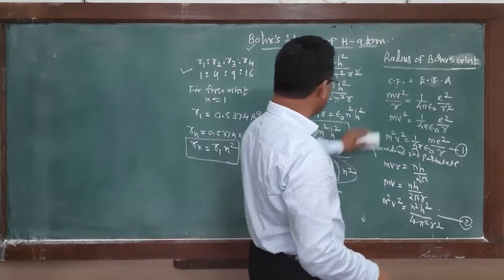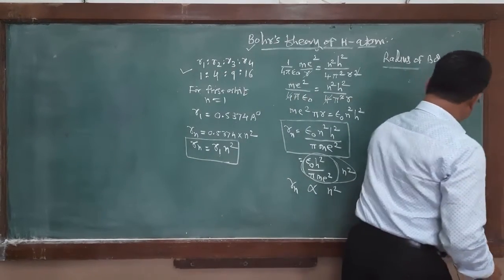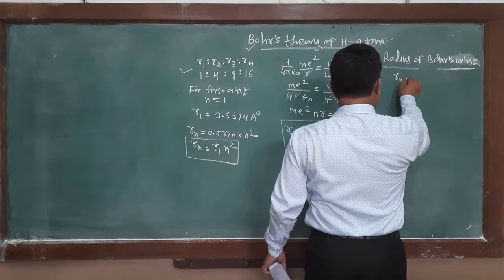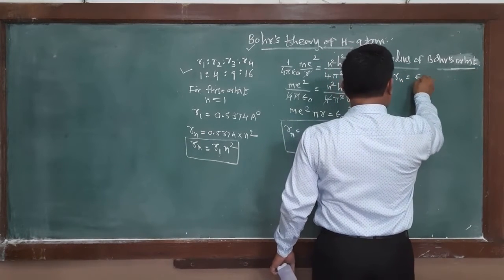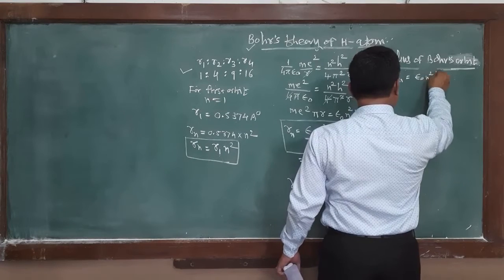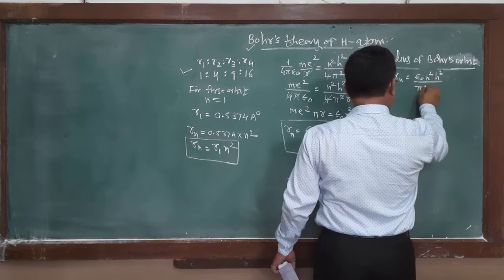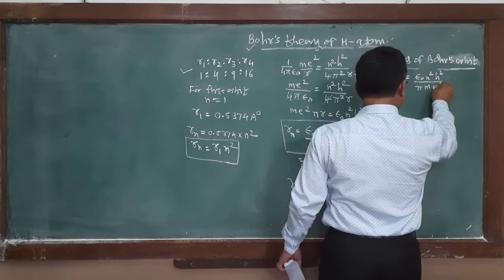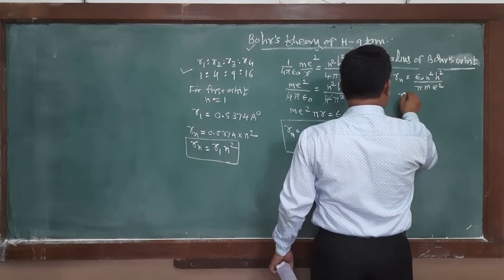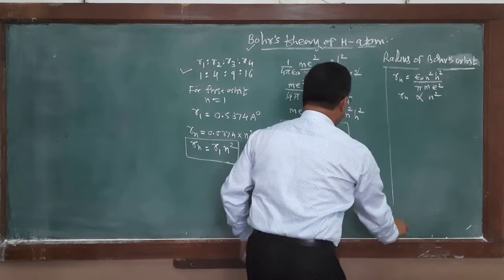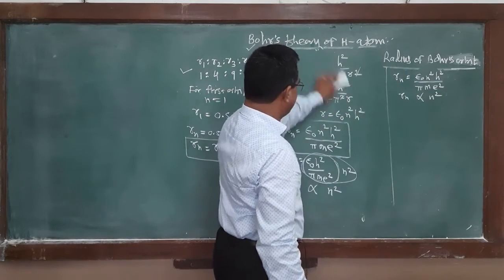This is a very important equation. Remember that the radius of the Bohr orbit, Rn, is equal to epsilon 0 n square h square divided by pi m e square, and Rn is directly proportional to n square. Remember this point.